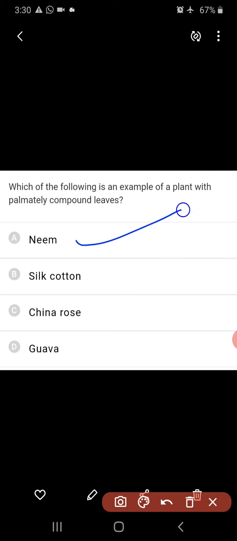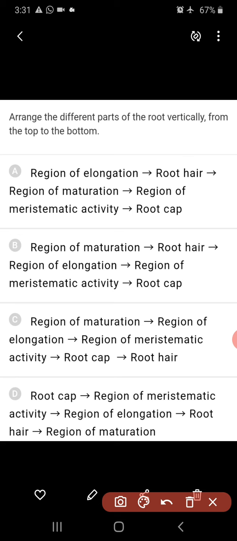Arrange the different parts of the root vertically from top to bottom. Top means we should start with the root cap. So root cap, region of meristematic activity, region of elongation,